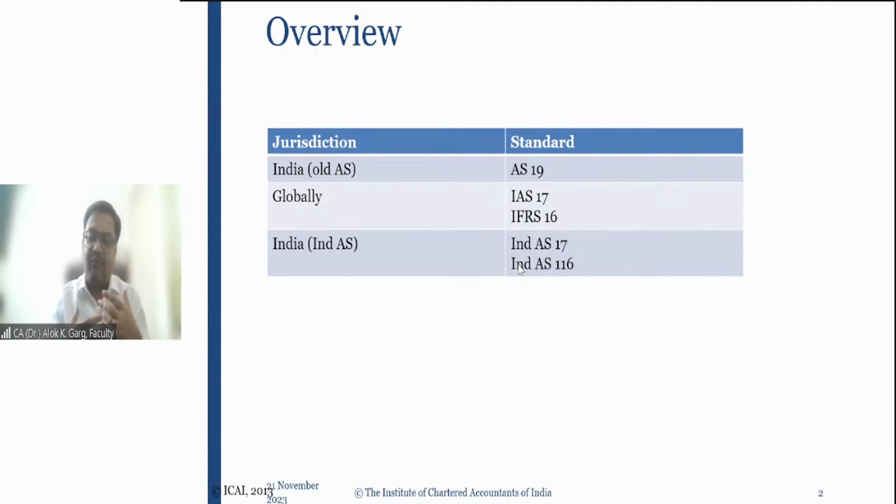What will be the accounting entry? If I'm debiting my asset, I have to credit something. Since I'm not paying today, I'll credit my leasehold obligation. Right? This is what we were doing earlier. So leasehold asset account debit to leasehold liability account in case of finance lease in the books of the lessee.